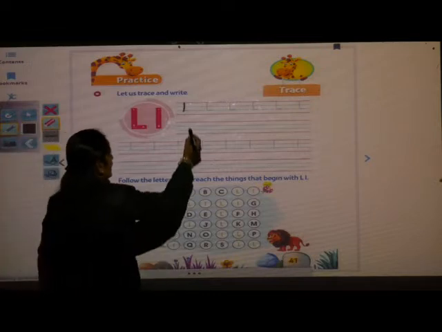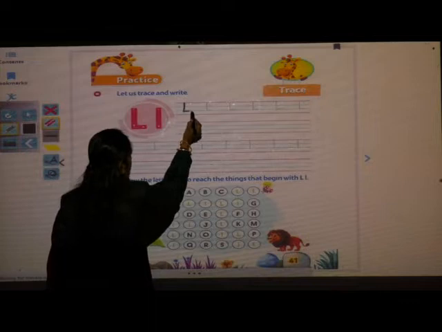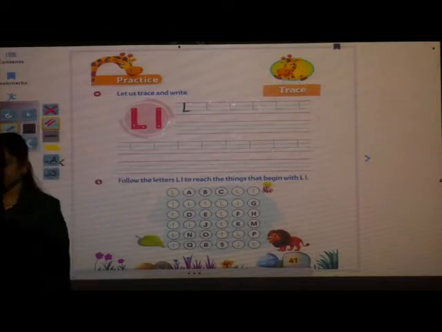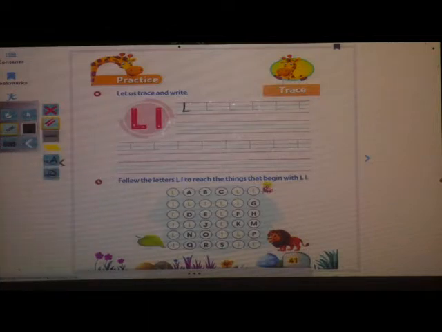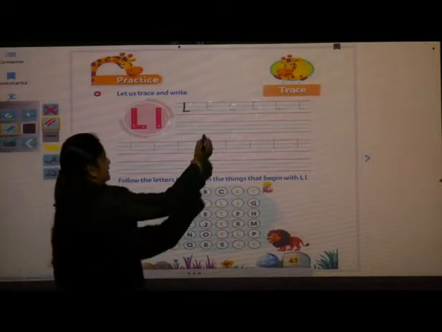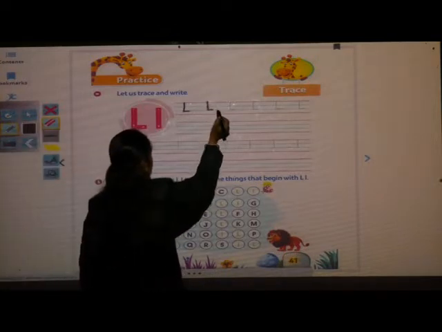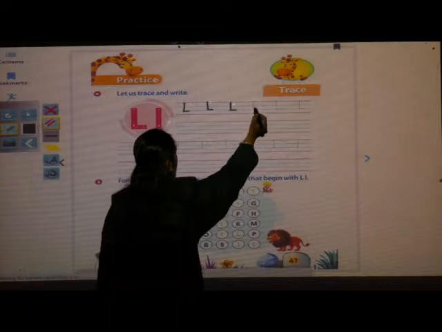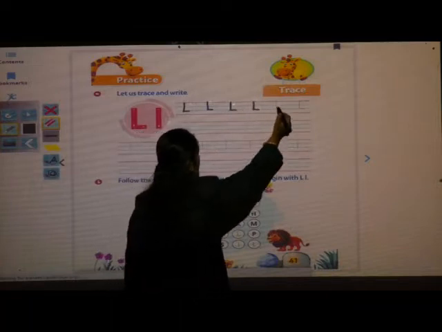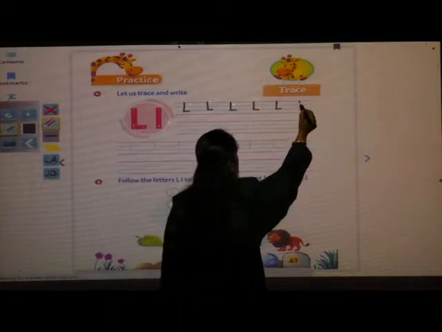Okay? And from blue line to blue line, a small sleeping line. Come on, complete fast. Capital letter L.